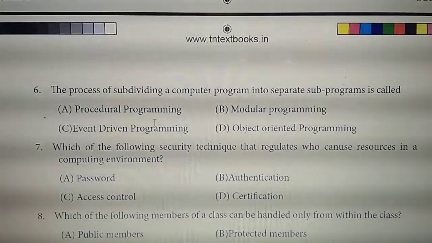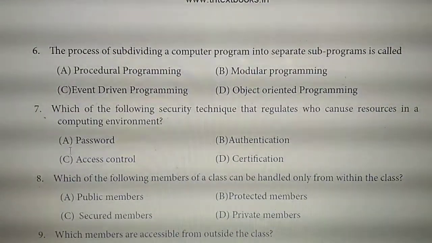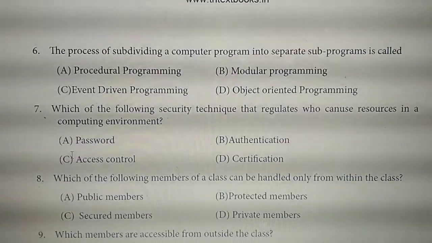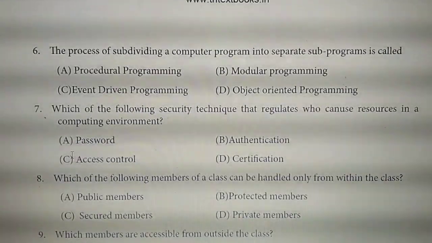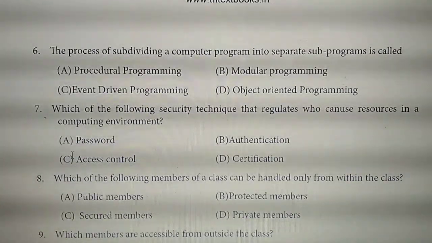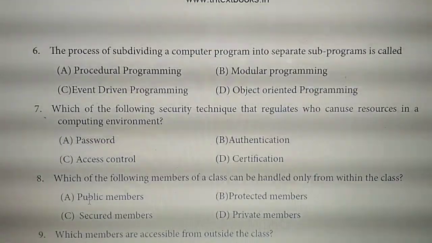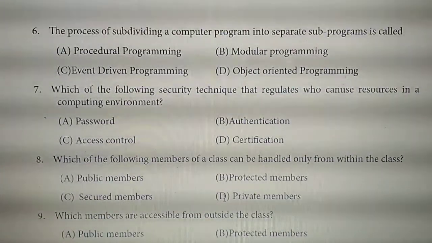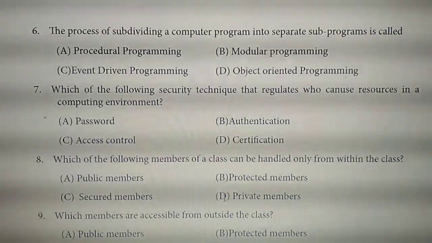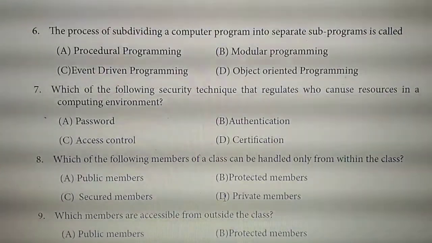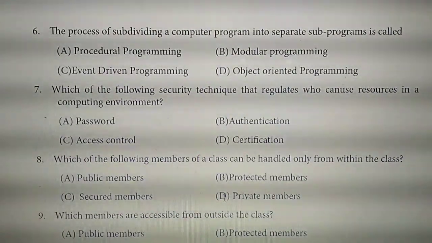Seventh question answer, option C, access control. Eighth question answer, option D, private members.